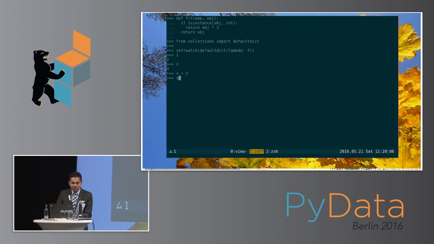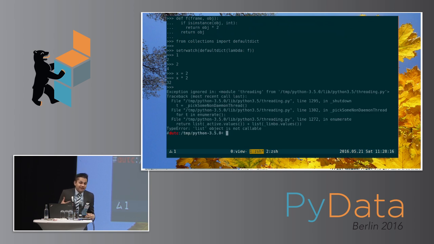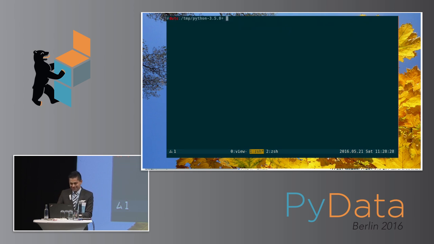When you have x equals 2 and x times 2, what's x times 2 if x equals 2? 32. How about that? I love that. Isn't that great? Okay. So I'll show you. One of the purposes of this talk is to show maybe a practical usage of something like RWatch, because clearly you'd never really want to do this unless you really, really, really hated your coworkers.